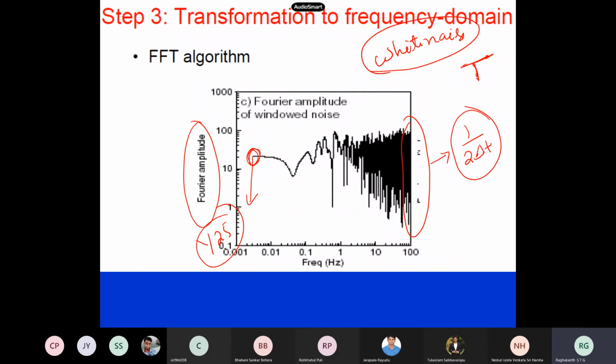So this is a white noise. Is it looking like an earthquake acceleration spectrum? What are the amplitudes? Do you see any corner frequency here? Nothing can be seen, because white noise, as I already told you, is flat. Of course this is only one sample of white noise. If you generate several samples and average, you will get a constant plot like this, because white noise means all frequencies have the same amplitude.